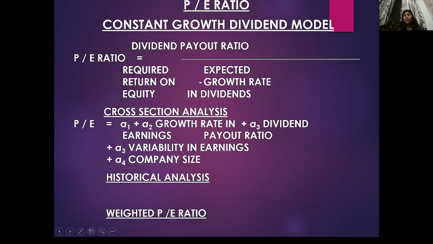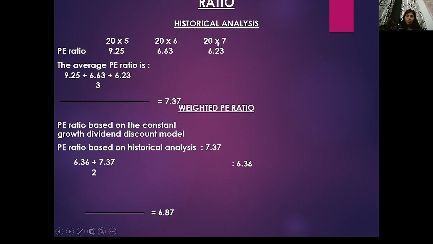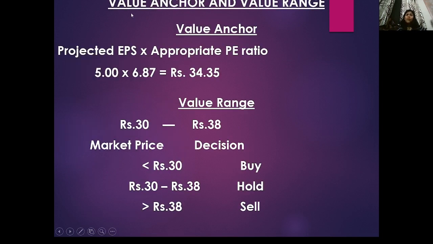PE ratio again: the constant growth dividend model, how we are following the PE ratio. So dividend payout by expected earnings, what is the formula. Then here ratios, again PE ratio. Under the fundamental, the first thing is company analysis. Then we will talk about technical analysis, what Michael Daw says, and the Modigliani and Miller approach. At that time we will see about that.